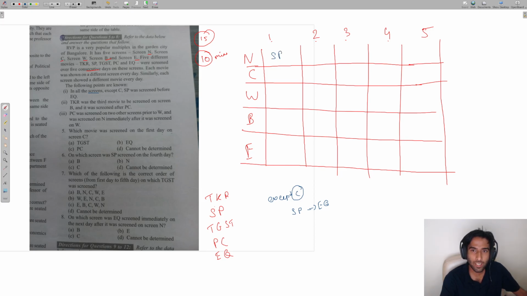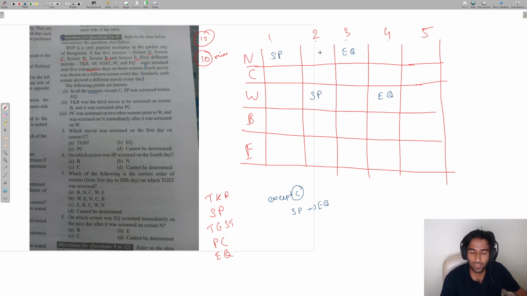So let's say I place SP here, and let's say I place EQ here because SP is screened before EQ. Sorry, for C I cannot do that. Let's say I place SP here, and EQ here. Now, according to the logic which was given to me in the earlier part of the set, each movie was screened on a particular day only once and only on a particular screen.